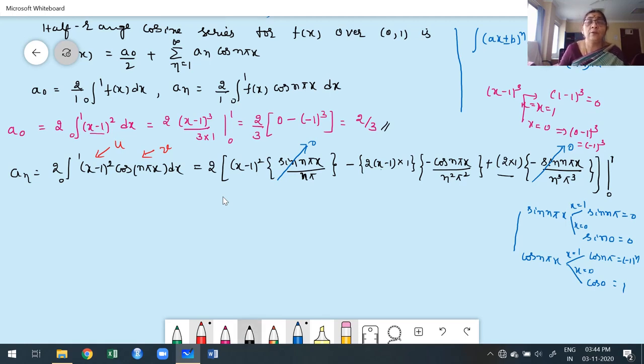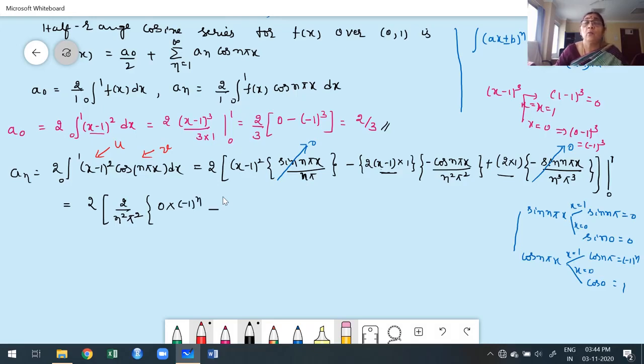Now I have to find the limit value of minus into minus plus 2 by n square pi square, which is a constant. Keep it outside. Apply the upper limit. What is the upper limit? 1. 1 minus 1 is 0. Observe this factor: 1 minus 1 is 0, but cos n pi, what is cos n pi? Minus 1 to the power of n. Even so, minus 1 to the power of n multiplied with 0 is 0.